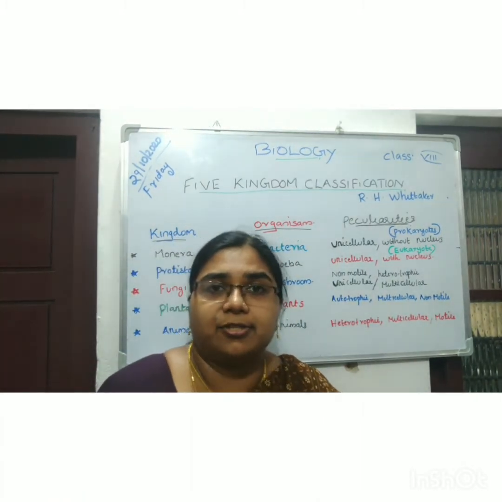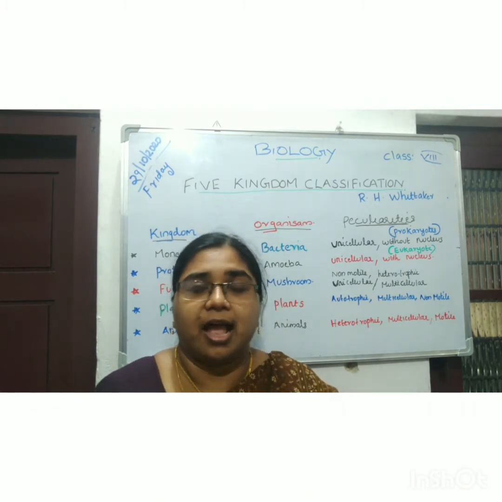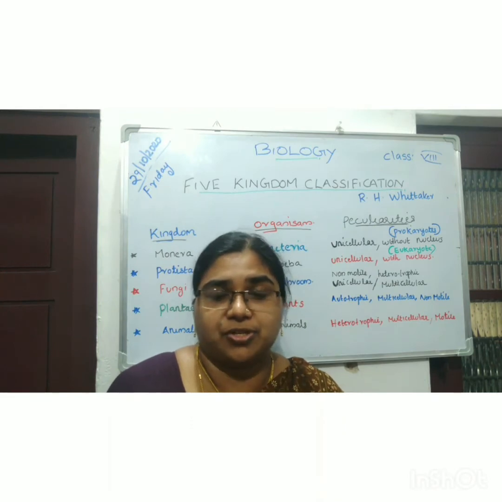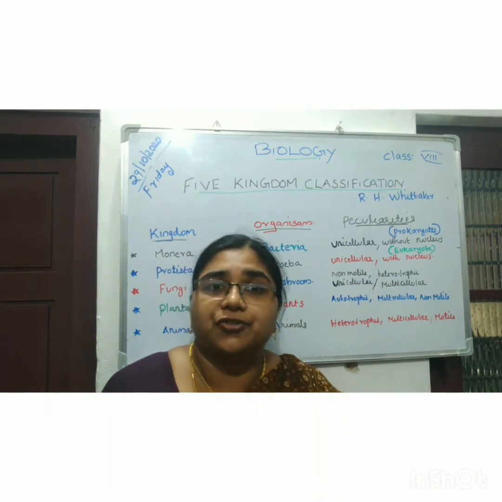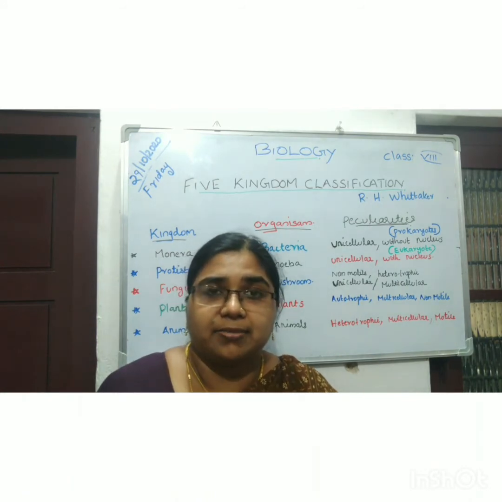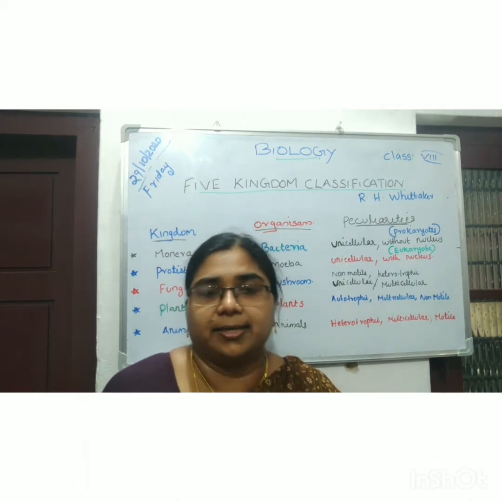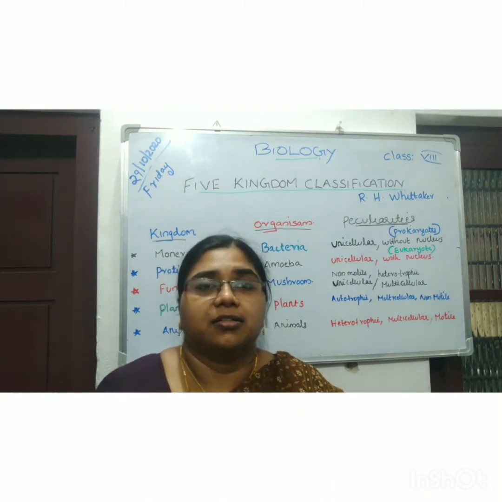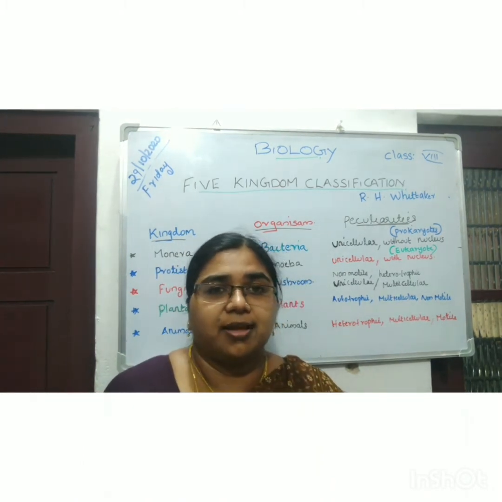Because of these drawbacks and later on knowledge of diversity of species, R.S. Whitaker classified organisms into 5 kingdoms, and this classification is known as 5 kingdom classification.